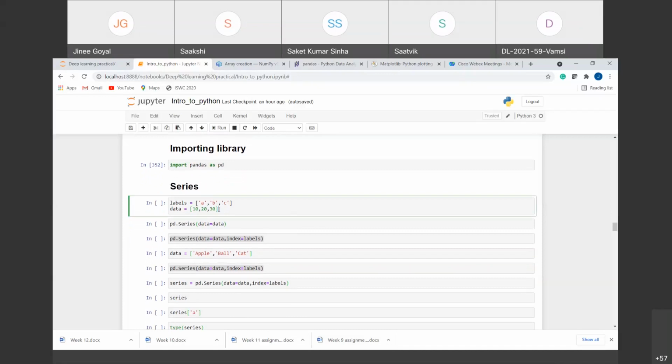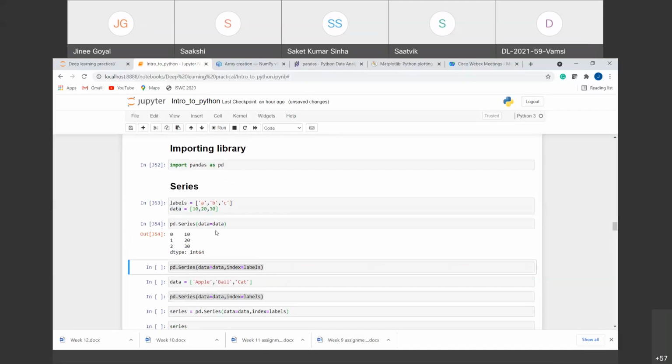So for that, similar to the way that we have created an array, here also we created a list that consists of 3 elements, right? Now you can see the difference between the array that we created in the starting and the series that we have created. The first element, 10, has an index of 0. Similarly, the next element, 20, has an index of 1. The next element is 30, which has an index of 2. So here indexing is provided.